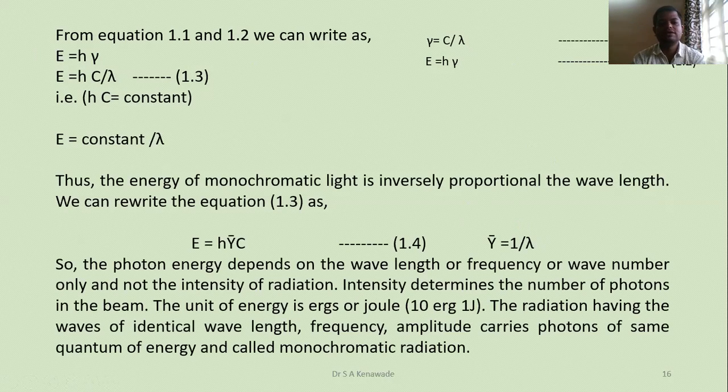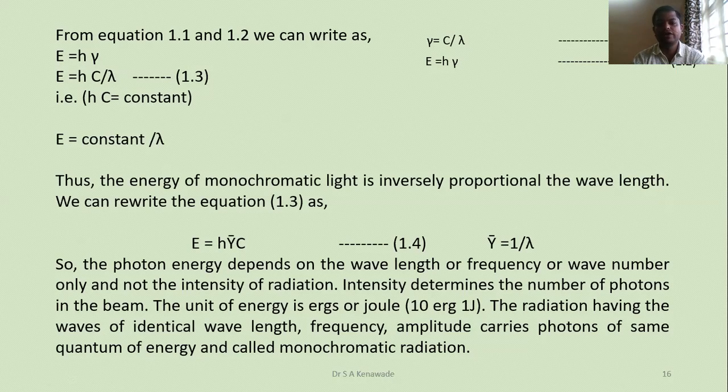Equation 1.4 says that the photon energy depends upon wavelength or frequency or wave number only, not on the intensity of radiation. The energy emitted by the source depends upon the wavelength or frequency or wave number, not upon its intensity. Intensity determines the number of photons in the beam.